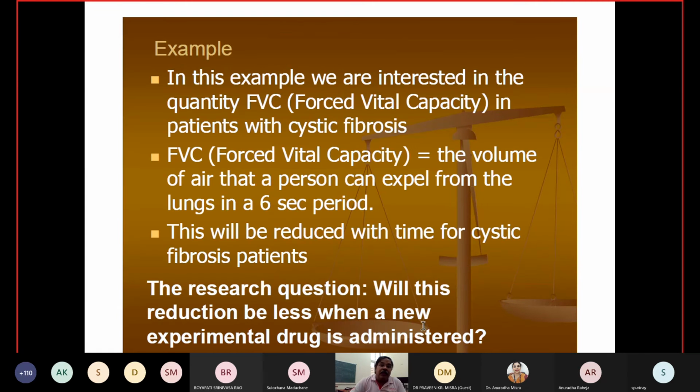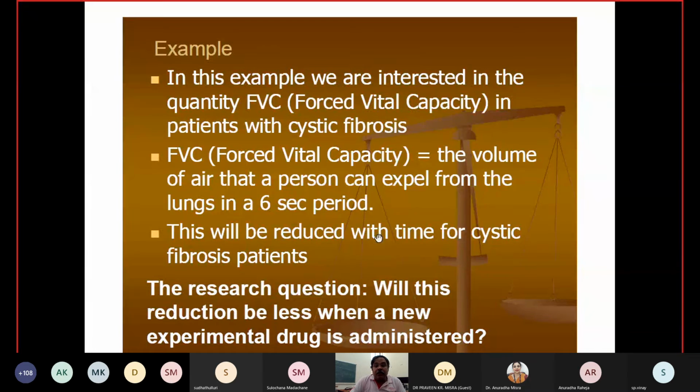In this example we are interested in the quantity FVC, forced vital capacity, in patients with cystic fibrosis. It is the volume of air that a person can expel from the lungs in a 6-second period. This type of test is very much useful in the Corona time.